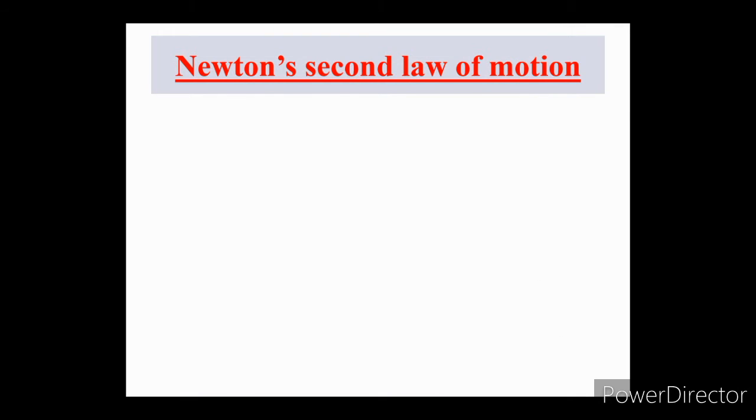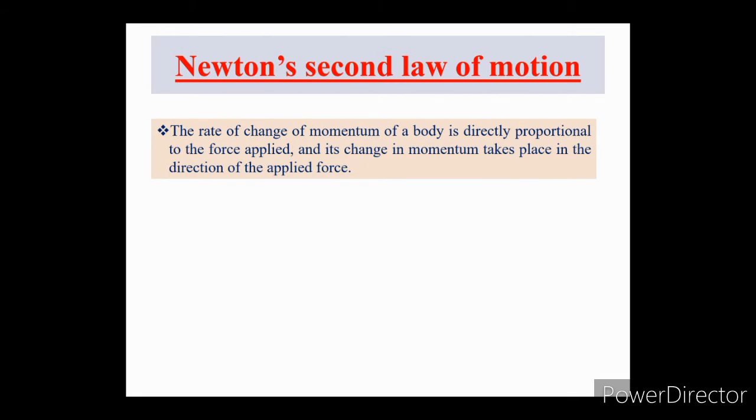Now Newton's second law of motion. The second law states that the rate of change of momentum of a body is directly proportional to the force applied and its change in momentum takes place in the direction of the applied force. This law is valid only for a constant mass system.